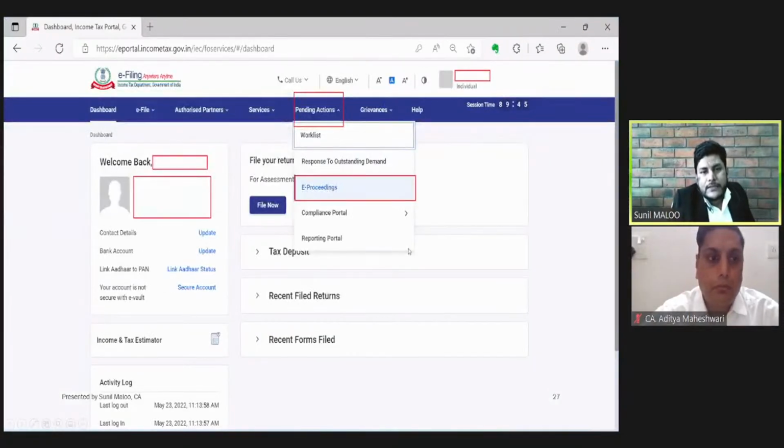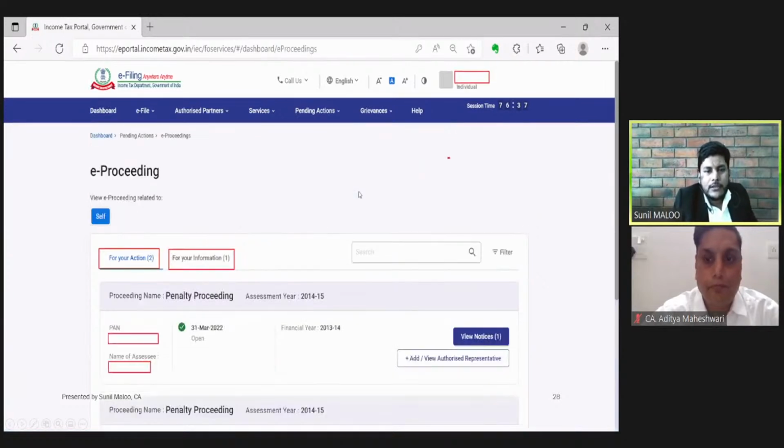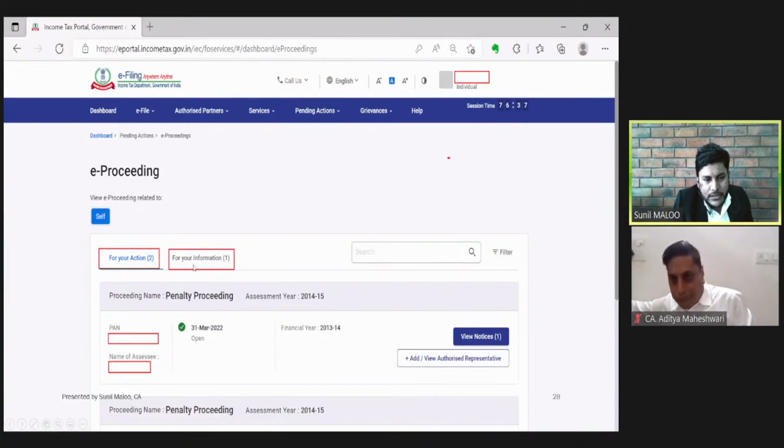So how to access these e-proceedings? We need to click the pending action button, and then the third option will be the e-proceedings. And if we click this e-proceeding, then this page will appear. Before going further, we need to understand the basics of the data structure of this particular web page. If we see here, there are two basic options: for your information and for your action. These are the two tabs, we can say.